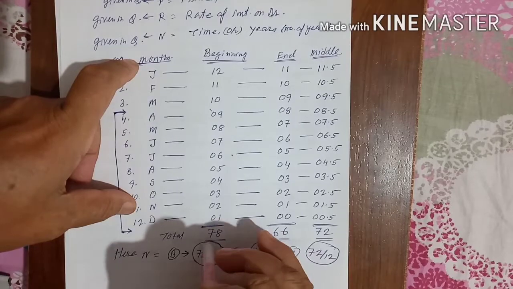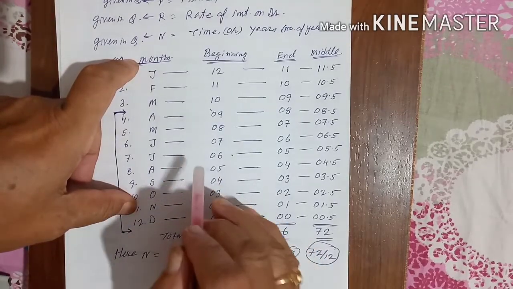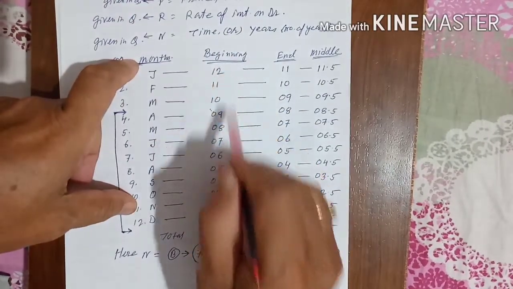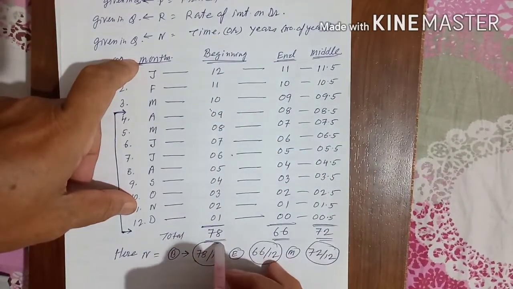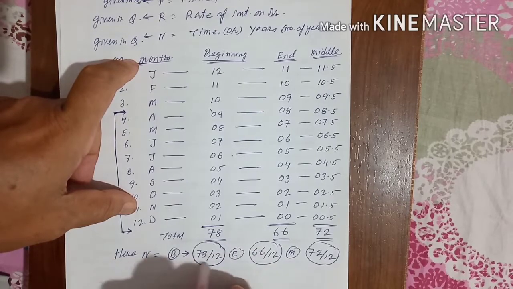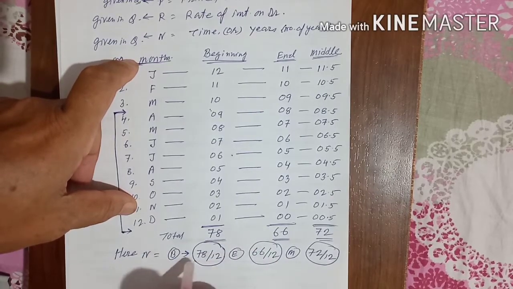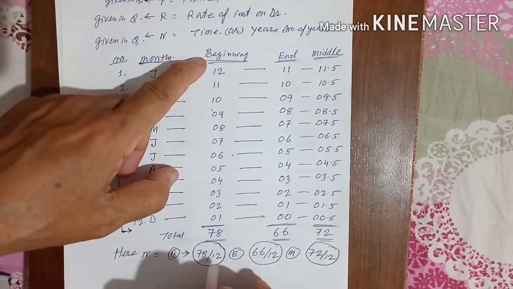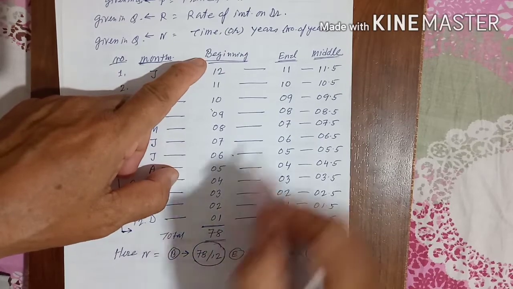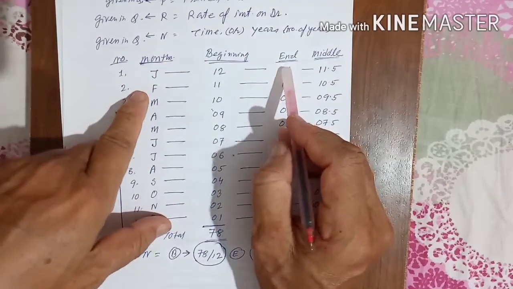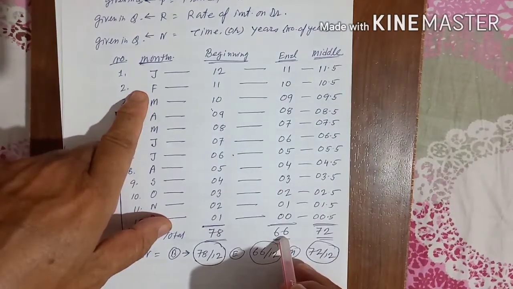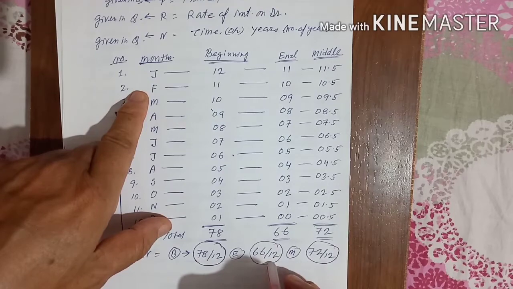We will find out for the person who is taking money at the beginning of the year, then this formula will apply. We add 12 to 1, which comes to 78, and that we have to convert into a year. So n will be 78 by 12. Keep it in mind, if money is taken at the beginning of every month, n will be 78 by 12. Similarly, if money is taken at the end of every month, it comes to 66, which means n will be 66 by 12.